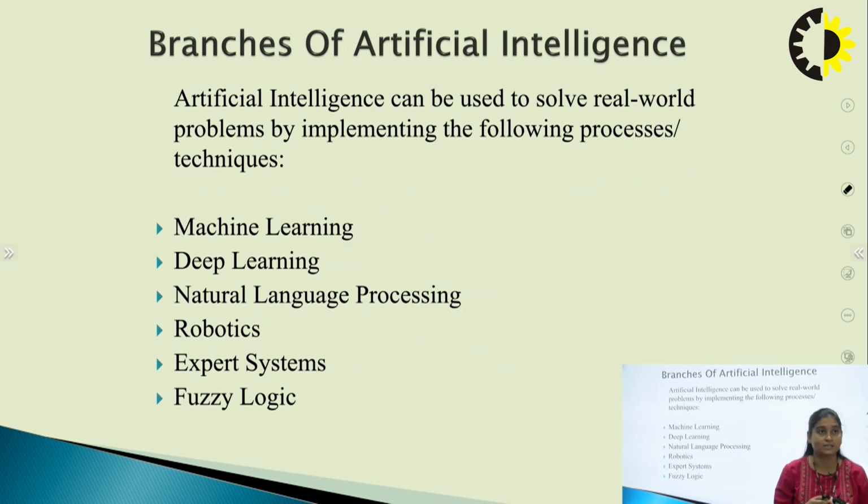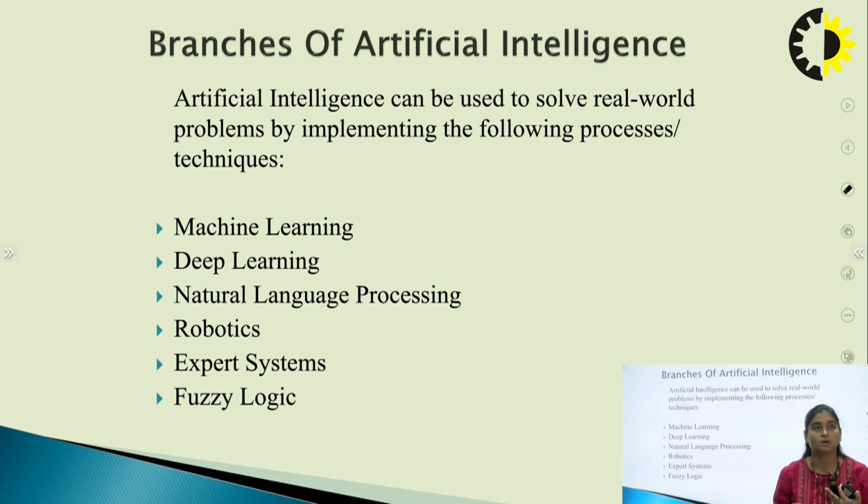Next we will discuss what the branches of AI are. All these terminologies we hear these days, like machine learning and deep learning, all these terms come under AI. As I said before, on the broader level we talk about AI, artificial intelligence, and under AI we study machine learning, and under machine learning we have deep learning. So I can say that deep learning is a subset of machine learning, and machine learning is a subset of artificial intelligence.